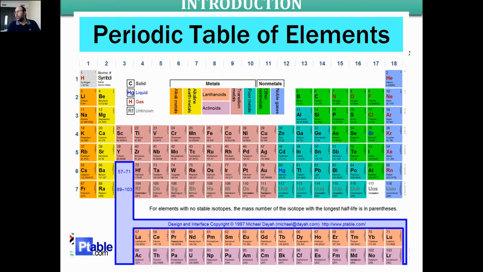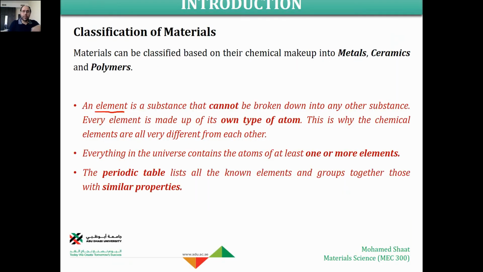That's why we have the periodic table of elements. These elements are not necessarily materials. You got my point? In terms of the material concept, they are a kind of pure material. This is the ideal form of the material. Every one of these elements represents a pure or ideal form of a pure metal, non-metal, ceramic, or polymer. Make sense? So in terms of chemistry or physics, we used to call them elements. But in terms of material science, a material would be composed of multiple elements.